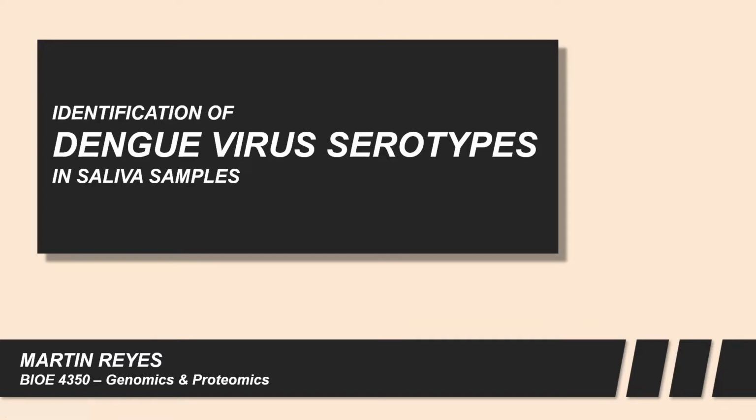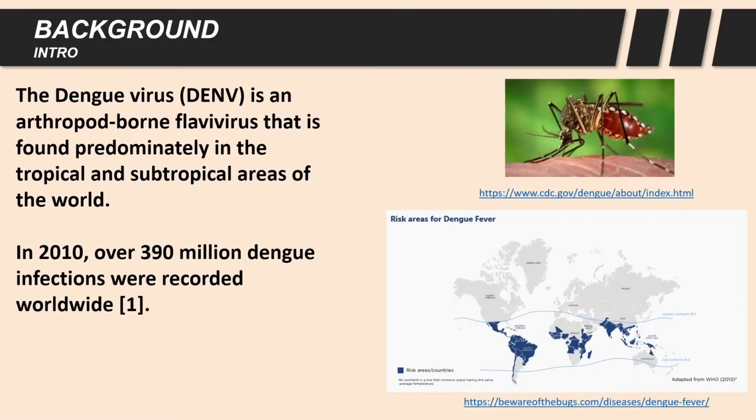Hi, my name is Martin Reyes, and I will be presenting my project proposal on the identification of dengue virus serotypes in saliva samples using methods of multiplex PCR and gel electrophoresis.